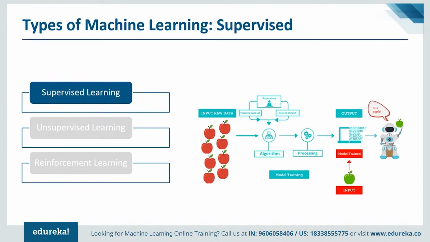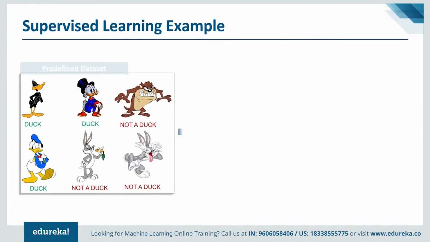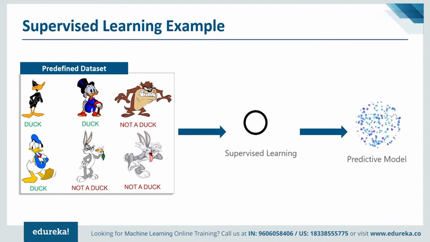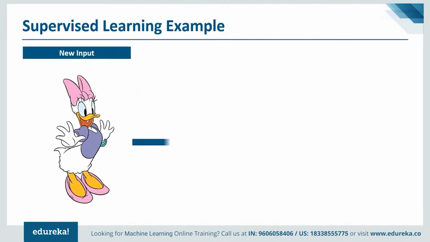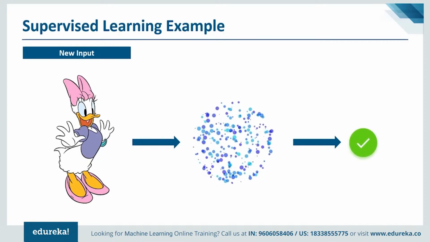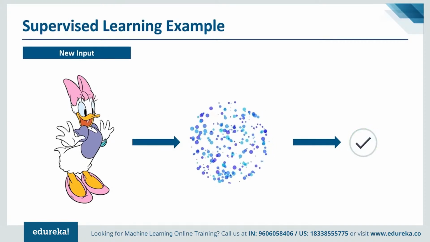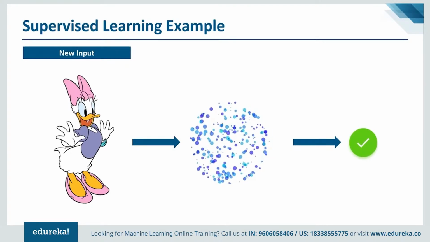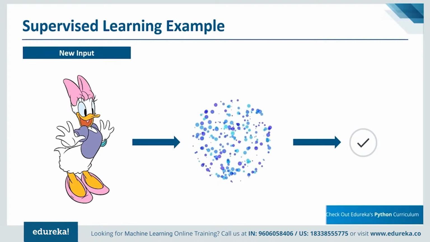All right, cool. So let's move ahead. This image shows an example of a supervised learning process used to produce a model which is capable of recognizing ducks in an image. The training dataset is composed of labeled pictures of ducks and non-ducks. The result of the supervised learning process is a predictive model which is capable of associating a label, duck or not duck, to a new image presented to the model. Now once it is trained, the resulting predictive model can be deployed to a production environment, a mobile app for example, in order to recognize new pictures.